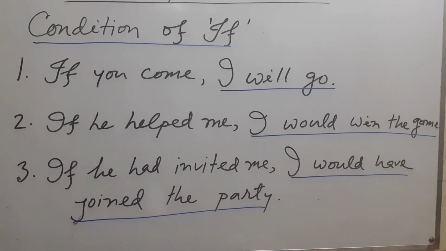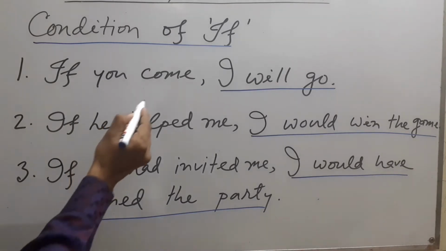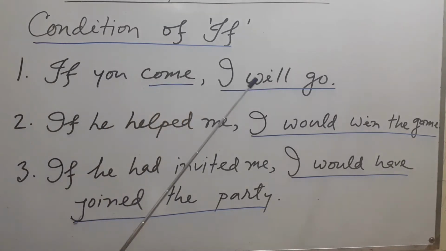Dear learners, now I will show you the most important rules of conditions. Conditions of if. You know that there are 3 conditions: first condition, second condition, and third condition. What is the first condition? If you see 'if' in a sentence, and the first part of the sentence is of present tense, the later part must be of future tense. If you come, look at the tense pattern, it is present tense, come. And the second part must be of future tense: I will go. And what about the second condition? If you see past tense with if, that is the second condition.